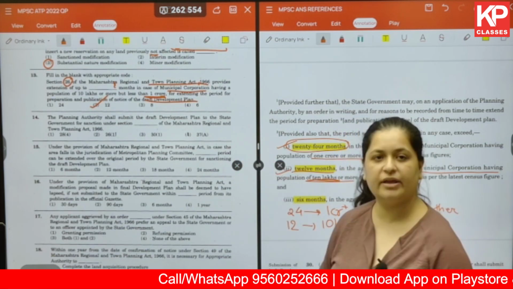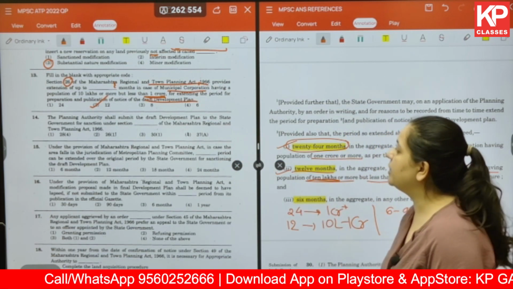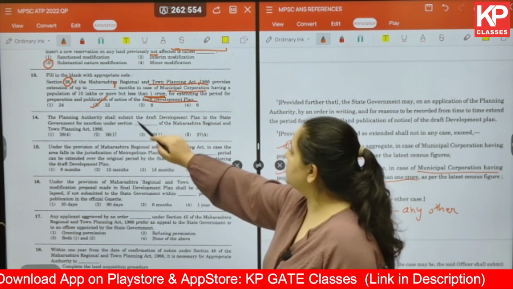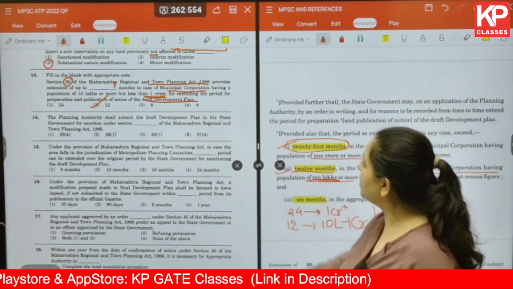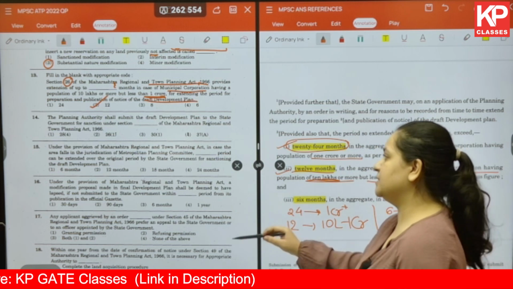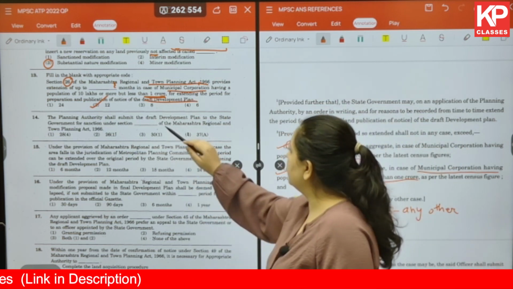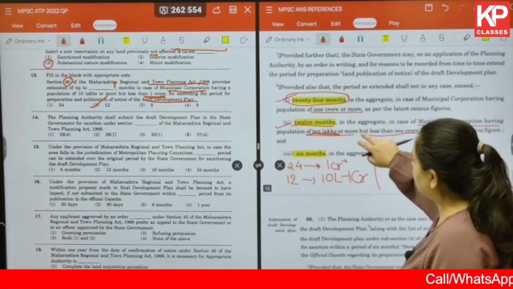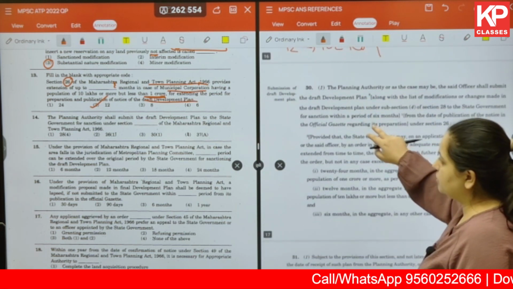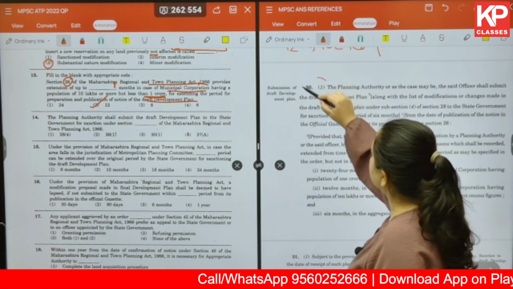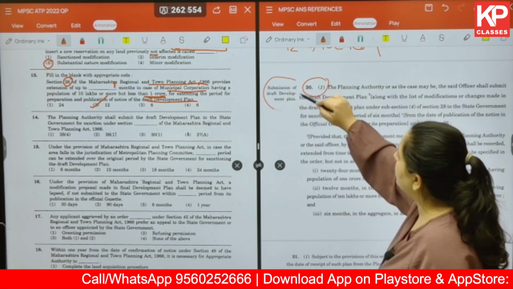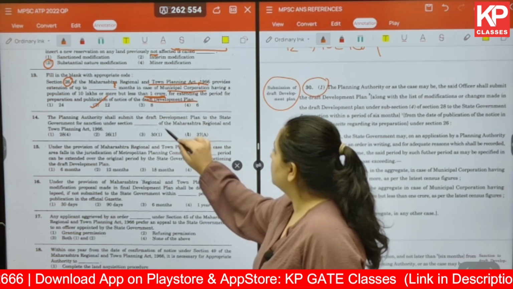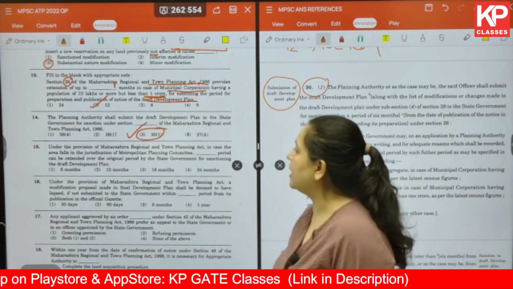Okay, this is again a very direct question from the MRTP Act and section. Okay, so the planning authority shall submit the draft development plan to the state government for sanction under section dash of the Maharashtra Regional and Town Planning Act 1966. So the correct section over here is 31, which talks about submission of draft development plan. Okay. So 3 is the correct answer.